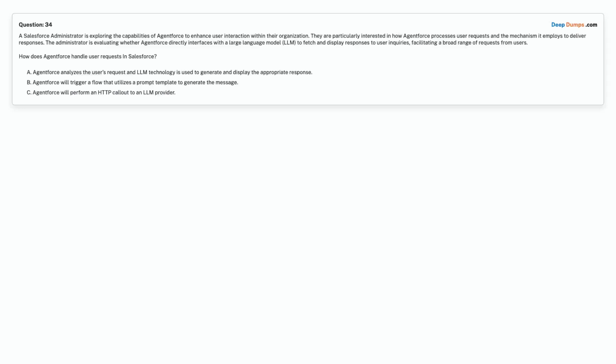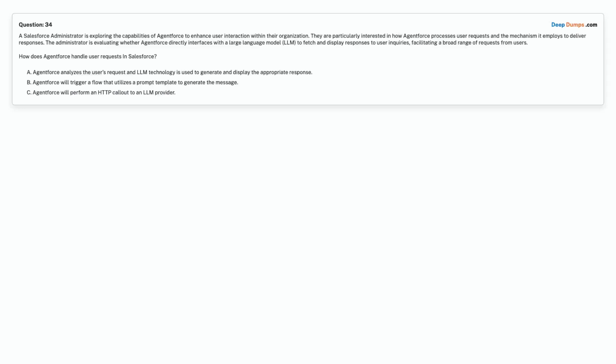Question 34. A Salesforce administrator is exploring the capabilities of Agentforce to enhance user interaction within their organization. They are particularly interested in how Agentforce processes user requests and the mechanism it employs to deliver responses. The administrator is evaluating whether Agentforce directly interfaces with a large language model (LLM) to fetch and display responses to user inquiries, facilitating a broad range of requests from users. How does Agentforce handle user requests in Salesforce?